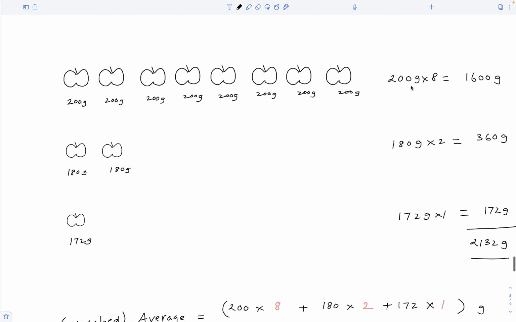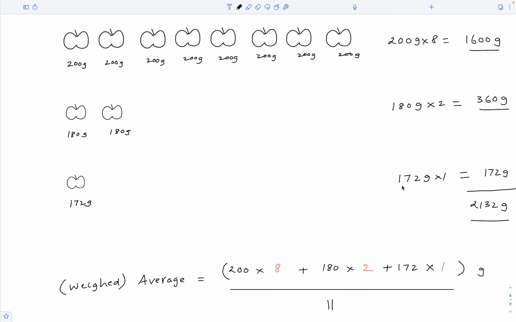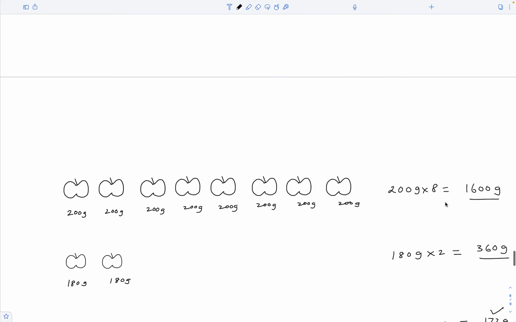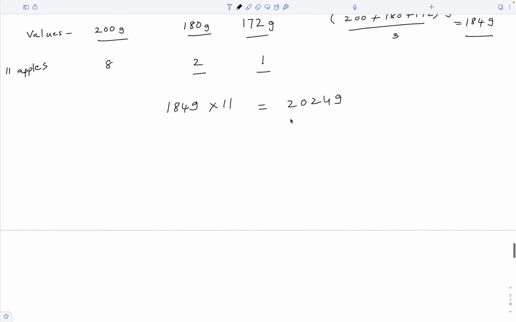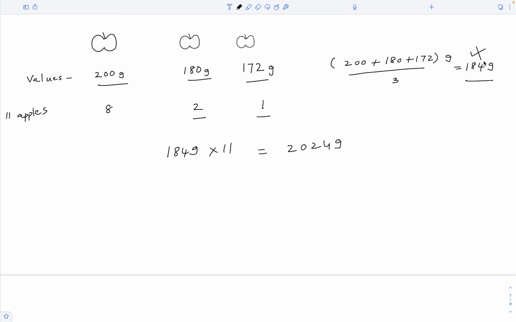We have 8 each with a mass of 200 grams, so their total mass is this. 2 each with a mass of 180 grams, so their total mass is this. 1 with a mass of 172 grams, so it is 172 grams. So the total mass of the 11 apples is 2132 grams. But based on this average, it must be 2024 grams. So they are not matching. That means this average is wrong.